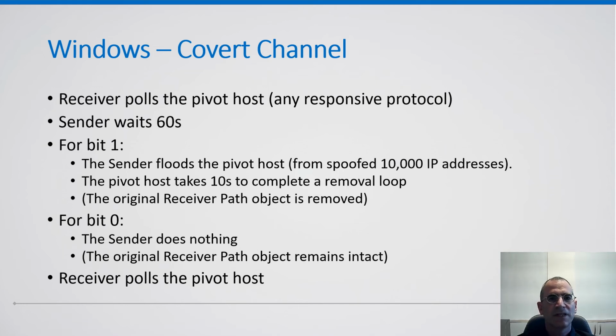Finally, at time t equals 71 seconds, the receiver polls the pivot host again. If the IPv4 ID is incremented by 1, then the bit is deemed to be 0. Otherwise, the IPv4 ID appears to be random, and the bit is deemed to be 1.